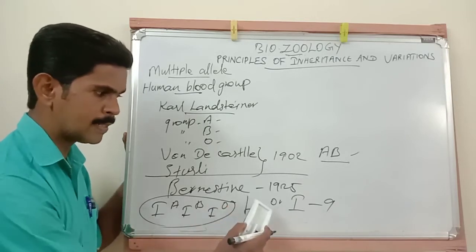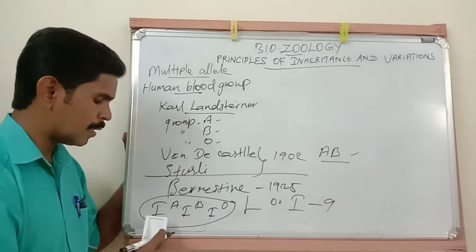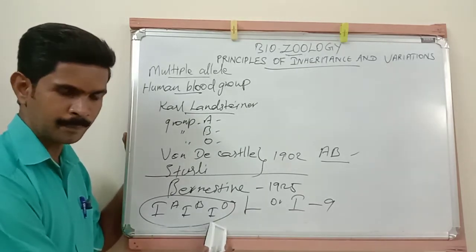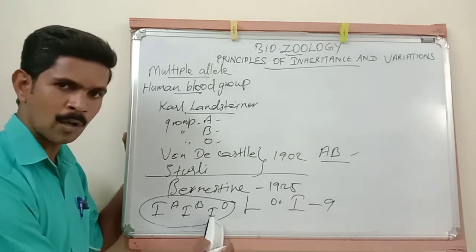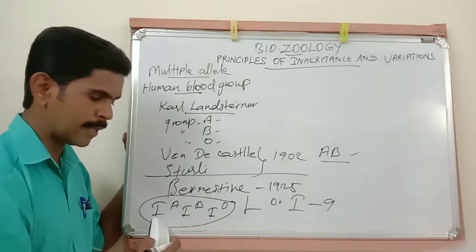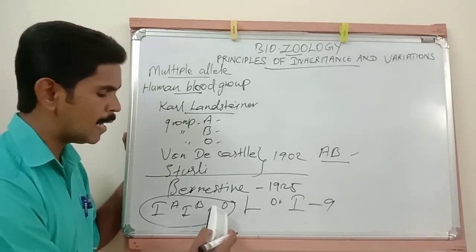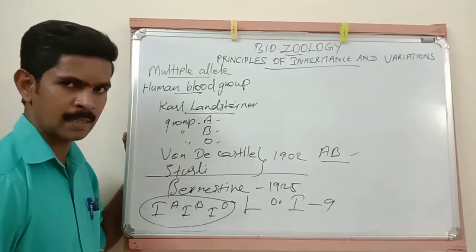So the I gene, or the L gene, has three important alleles. They are the IA allele, IB allele, and IO allele. Here these two alleles are always dominant over the IO allele because they secrete the enzyme. This allele will not secrete any enzyme, so it is called a null allele.